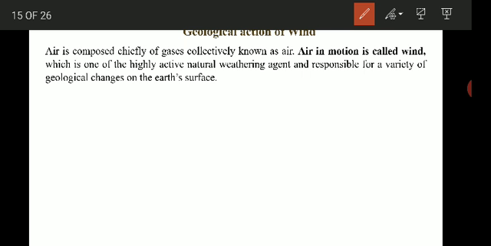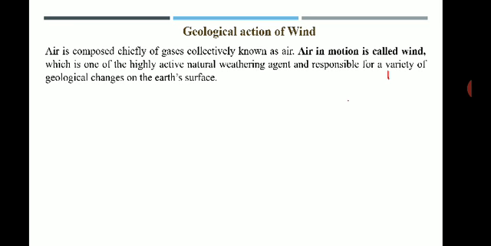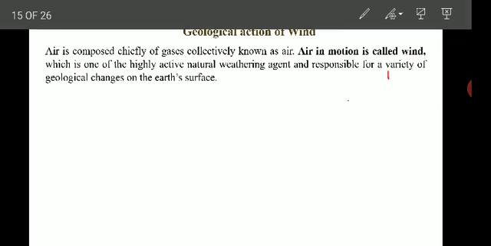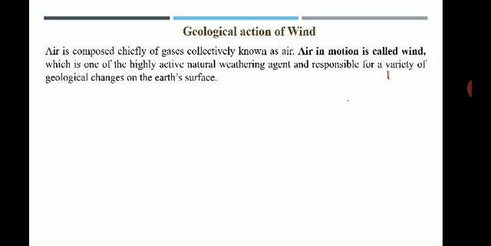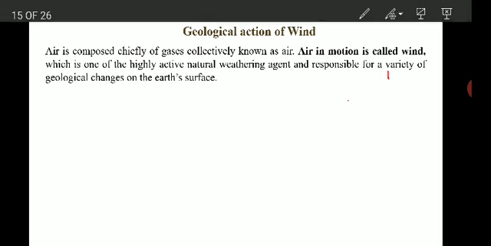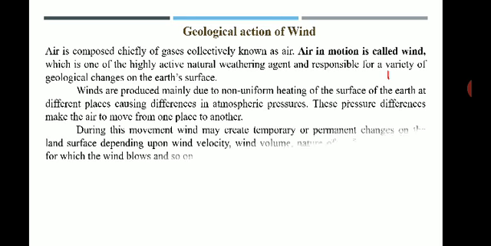Now, how does this wind move or how is it formed? Winds are produced mainly due to non-uniform heating of the surface of the earth at different places.